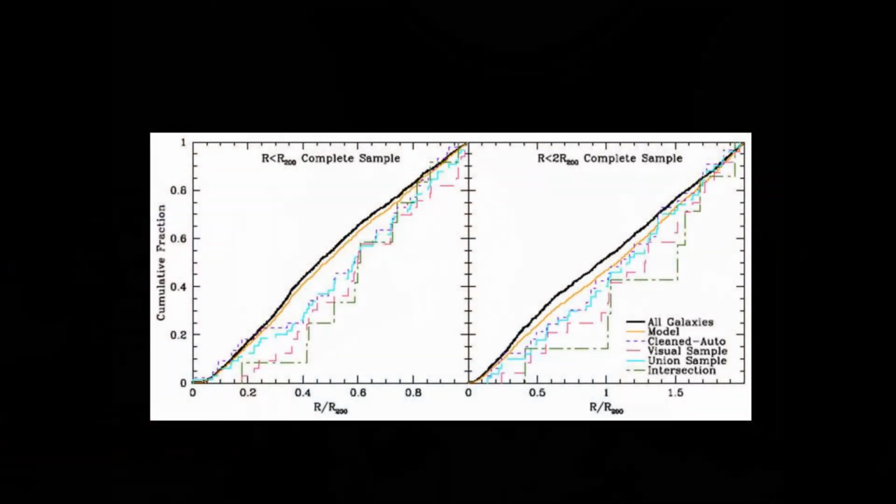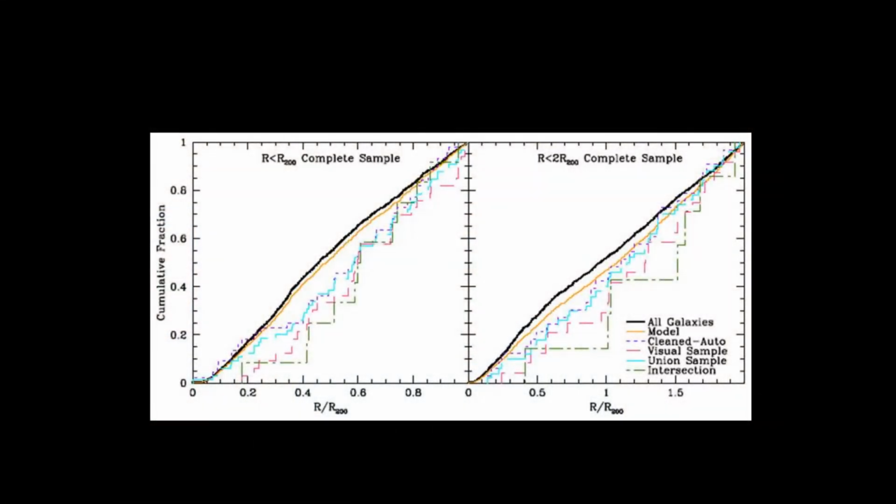We test a straightforward hypothesis in which tidal features are more easily erased in dense environments due to a shorter dynamical time. In this toy model, we assume that the rate of incidence of tidal features is uniform with cluster-centric radius, and that the decay time of such features is proportional to the dynamical time at their location in the cluster. The result of this model is shown as the orange solid line in this figure. While this model would result in a reduction of the measured rate of tidal features at small cluster-centric radii, it possibly would not solely account for the magnitude of the deficit we observe.